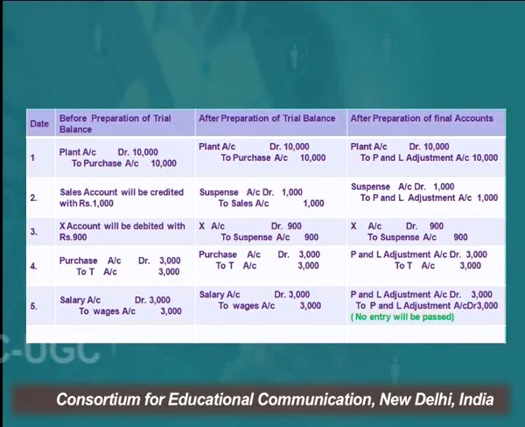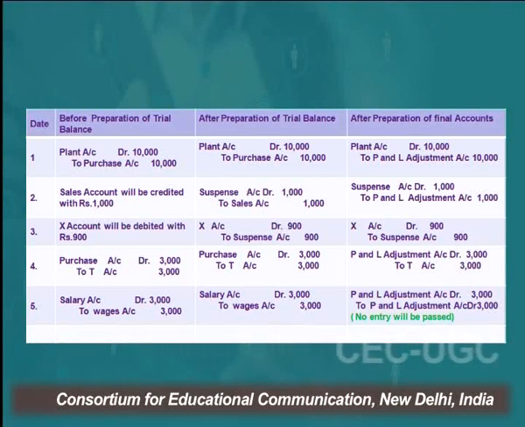So in case 1, the first transaction, by mistake we have recorded this as purchases, but we have to record plant, as we have purchased plant. So the correct entry should be plant account debit to cash. What we have done is recorded it as purchase account debit to cash. The rectified entry would be plant account debit to purchase account with rupees 10,000, as you can see in stage 1. If this rectification is done after the preparation of trial balance, the entry is the same.